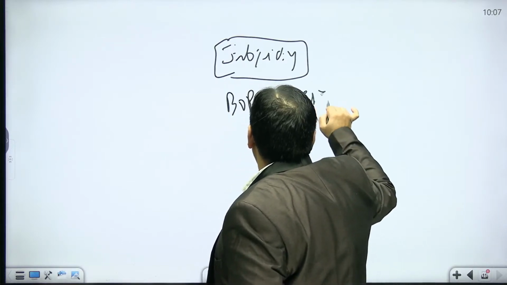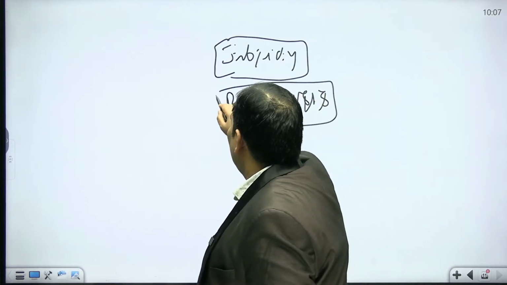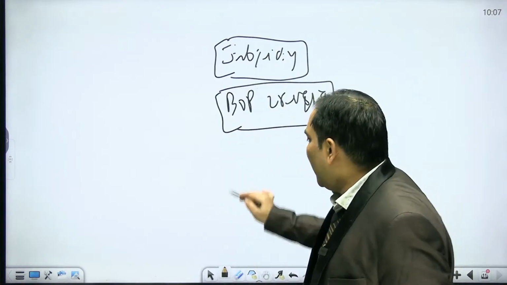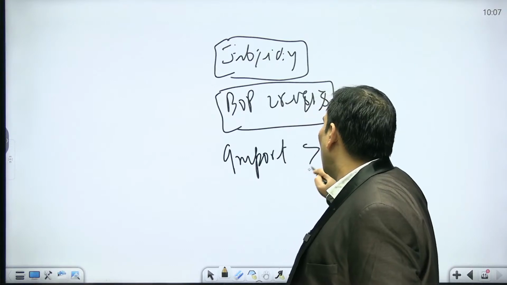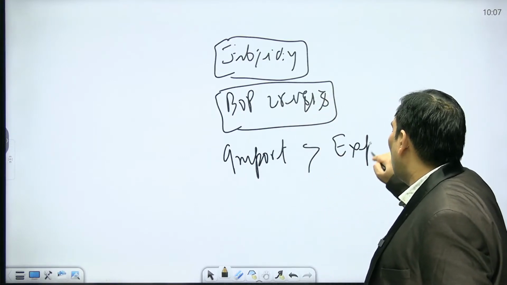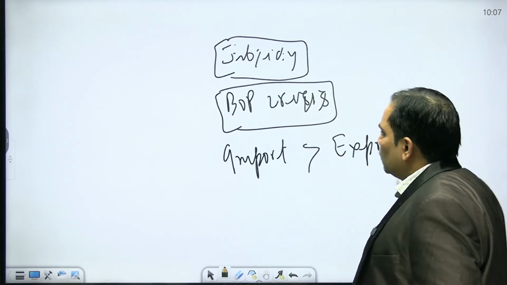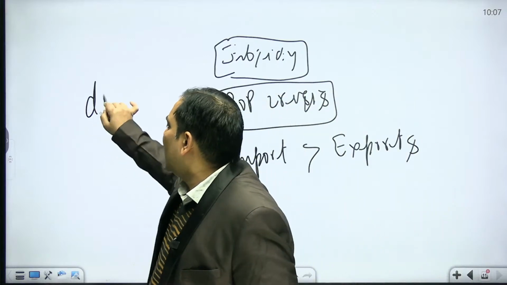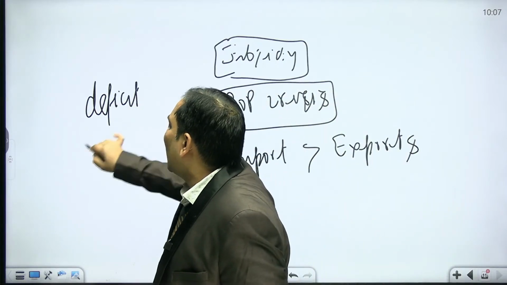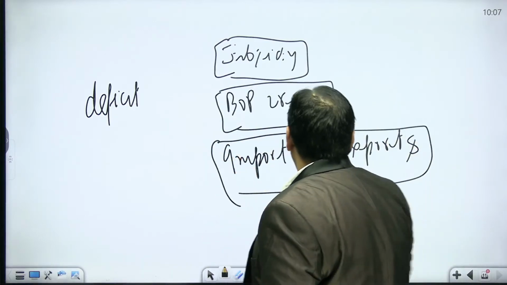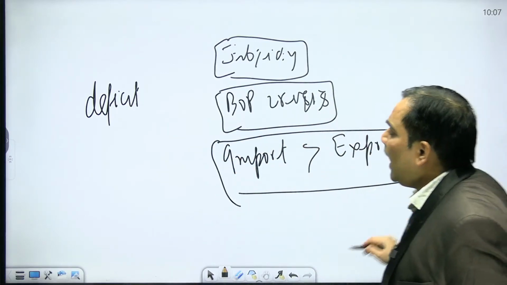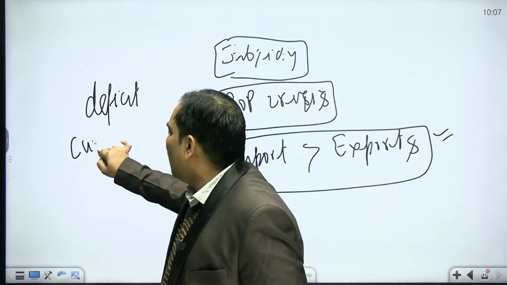A BOP crisis is when imports are more than exports, like our situation. So that means they have a deficit. Why do we not have a BOP crisis now? Because in our case, our imports are still more than our exports, and we have a current account deficit.